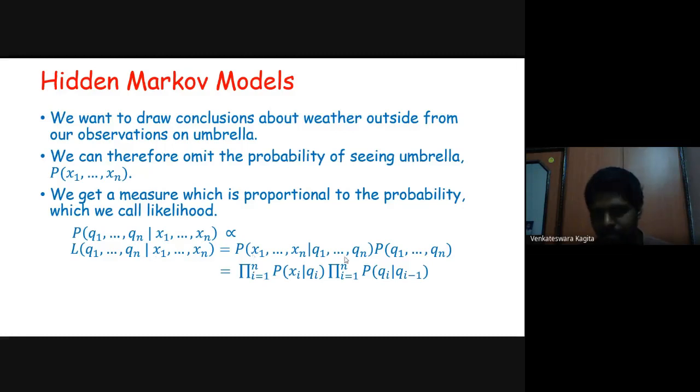We just remove the denominator here, and we substitute the same things as in the previous slide: the probability of x1 to xn given q1 to qn is equivalent to the product over probability of xi given qi, and the probability of q1 to qn is equivalent to the product over probability of qi given qi minus 1.